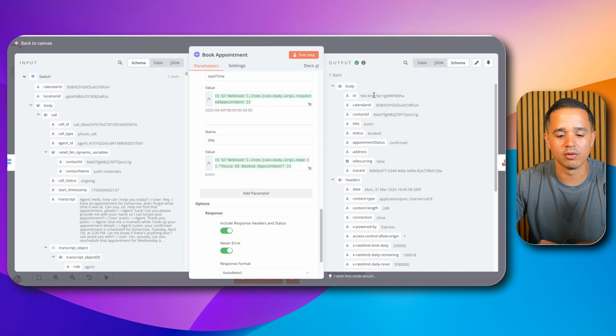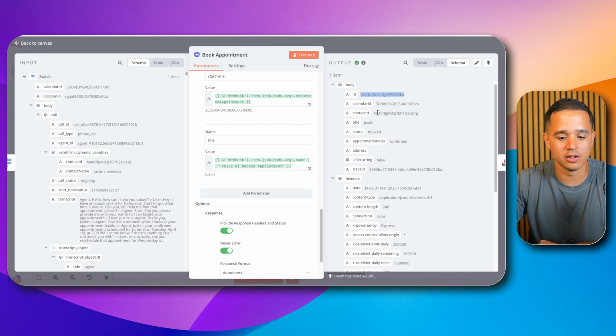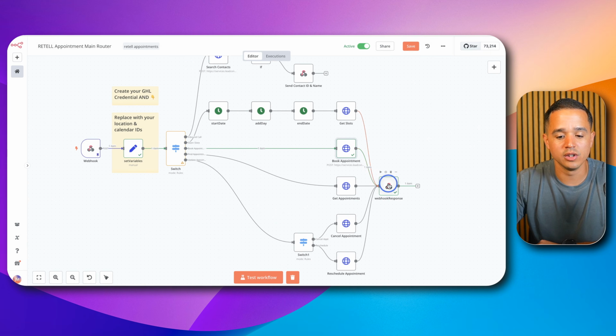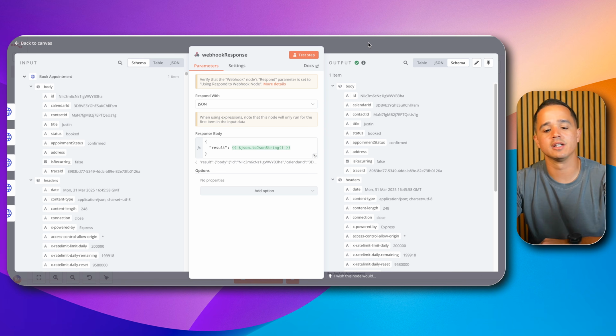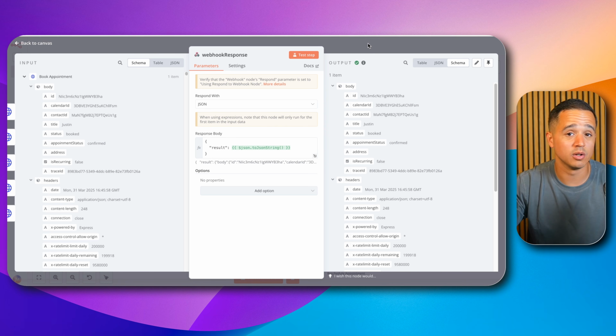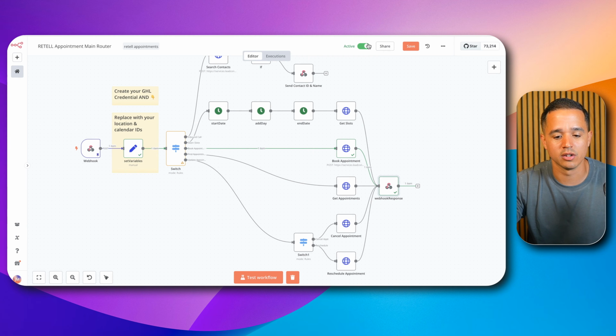Essentially, if the caller gave us a name, then the appointment gets titled the caller's name, or if not, it'll just say voice AI booked appointment for the appointment title. And you see here on the right, we have an ID returned and the status is confirmed. And so we know that the appointment was booked successfully. And all we do is send that back to Retell in order for it to know. Retell is smart enough to read all this and determine the sentiment of this response and say, hey, we're confirmed. It can read the JSON that's provided and say, hey, we confirmed the appointment. And that's what you heard inside of the demo call that I demonstrated earlier.